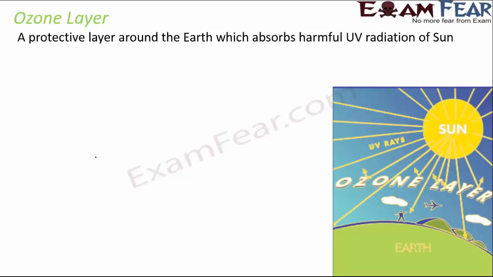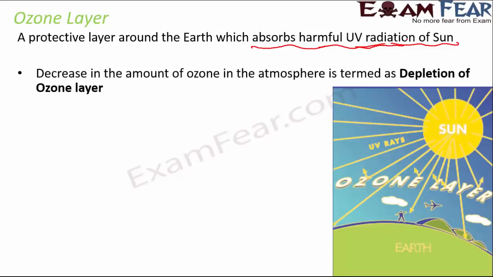So the ozone layer is a protective layer around the earth. Its function is to absorb the harmful ultraviolet radiation of the sun, which can otherwise cause a huge number of diseases in our body, for example, skin cancer. Now, a decrease in the amount of ozone is causing the depletion of the ozone layer.